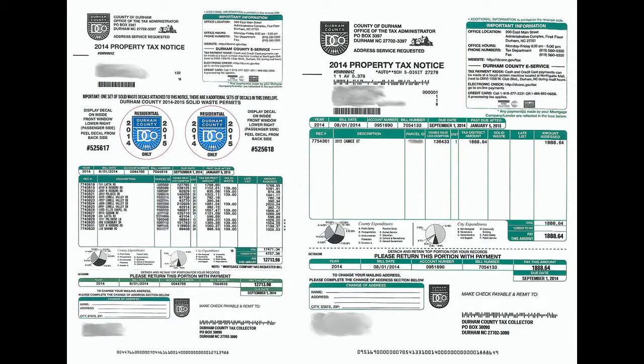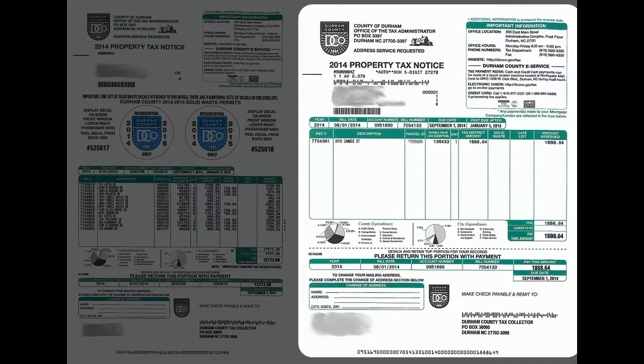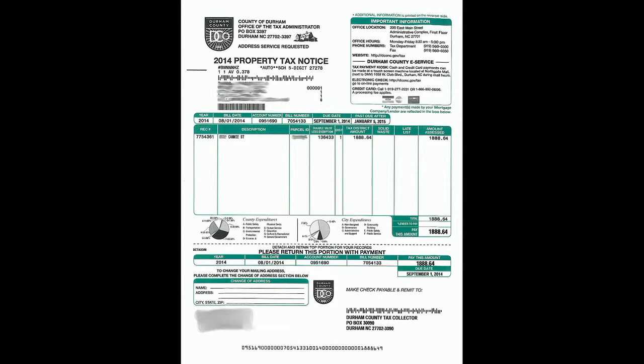These are examples of Durham County tax bills. The one on the left is an example of a bill for pieces of property both inside and outside the city of Durham, while the bill on the right is an example of a bill for a piece of property inside the city limits. Let's begin with the property inside the city. First is the bill date. The bill date is the date your bill was created.